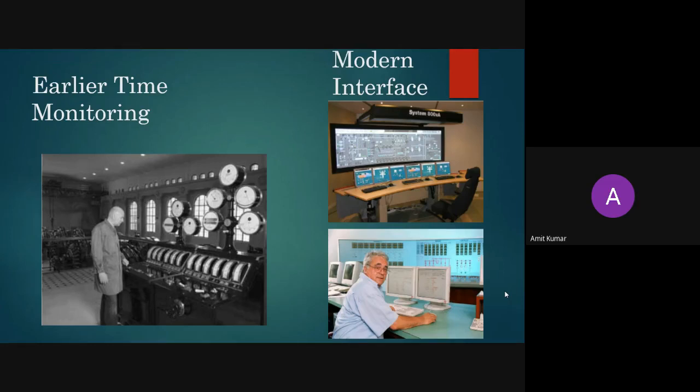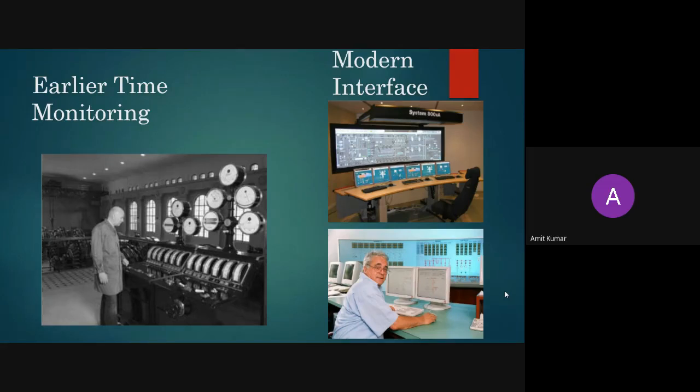You can see we are having two types of modern interface. Previously the interface was very big, but now we have only one PC or one laptop screen where you can monitor all those things. We have five types of display. We have already covered those displays in distributed control system. In DCS we covered the different types of displays, so we have learned the five displays. We use those displays to view the various information running on your system or in industry.